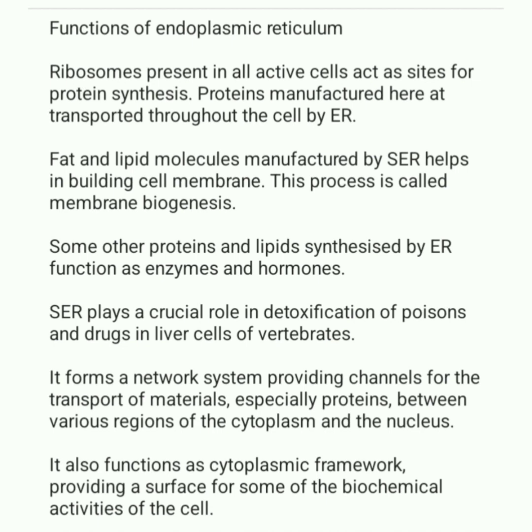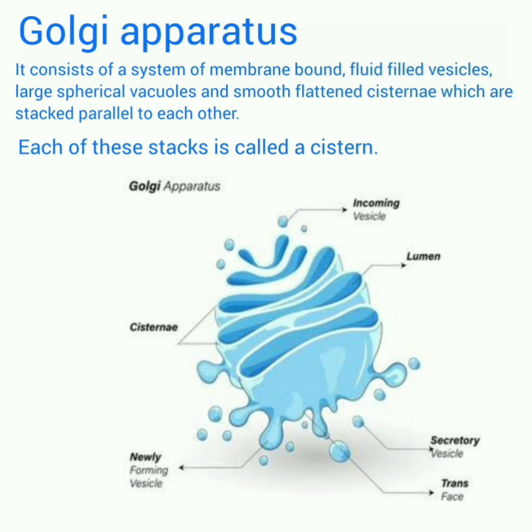Golgi apparatus. It consists of a system of membrane-bound, fluid-filled vesicles, large spherical vacuoles, and smooth flattened cisternae which are stacked parallel to each other. Each of these stacks is called a cistern.